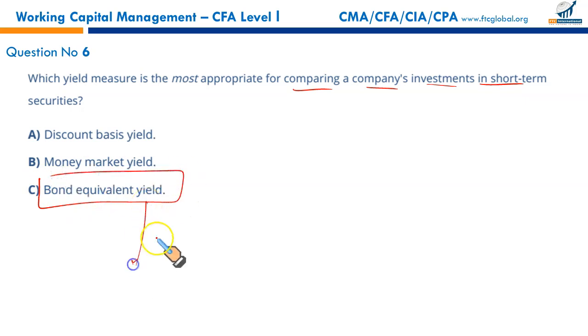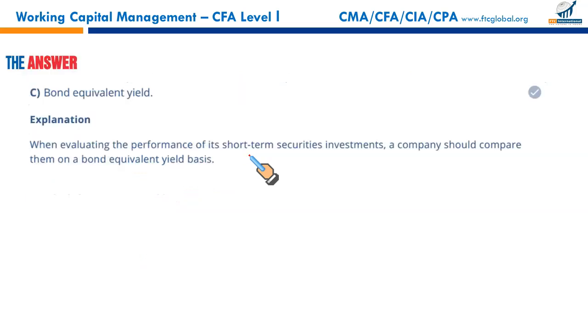We can use this formula to convert our commercial papers, our T-bills, any other investment that is in short term. So we can convert the return into bond equivalent yields, and then accordingly we can compare which of these is a better option. So remember, when evaluating the performance of short-term securities, in order to compare each other, we convert their returns into bond equivalent yields, and then we decide which is the better one. So that makes C the correct option.